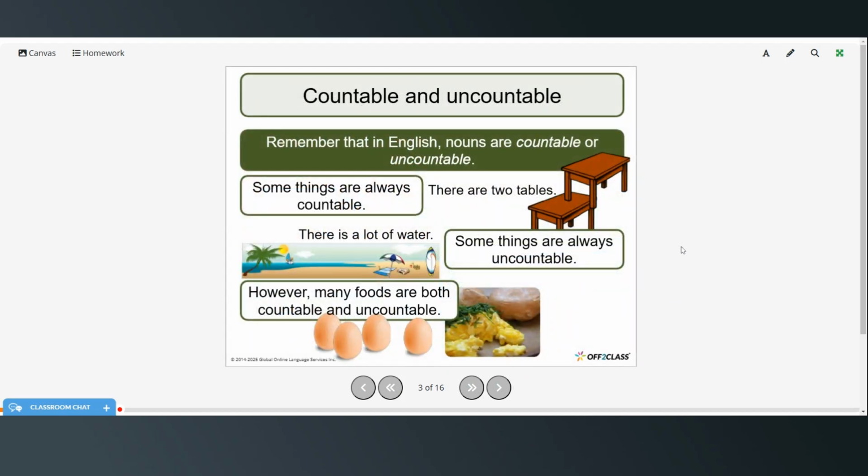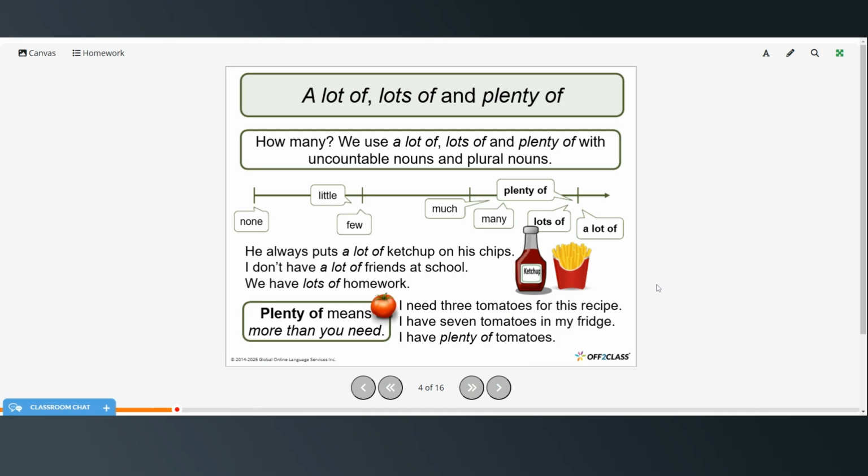So remember that in English, nouns are countable or uncountable. Some things are always countable. There are two tables. And some things are always uncountable. There is a lot of water. However, many foods are both countable and uncountable. So here we have 4 eggs, and here we have some eggs. After they're cooked, we don't really know how many there are, so that's uncountable, sorry.